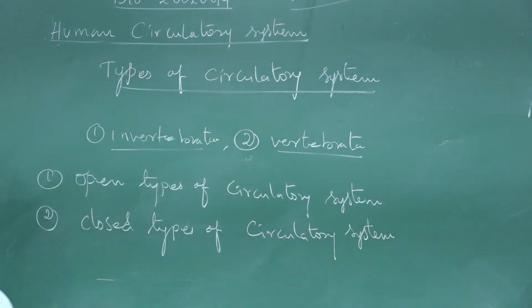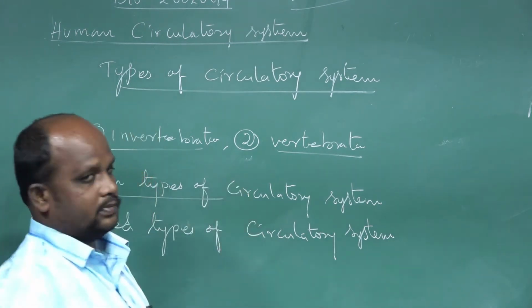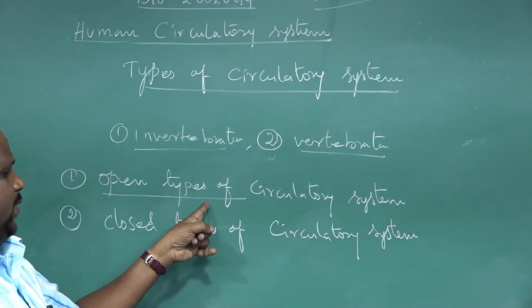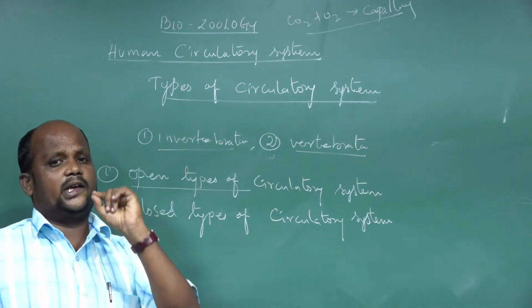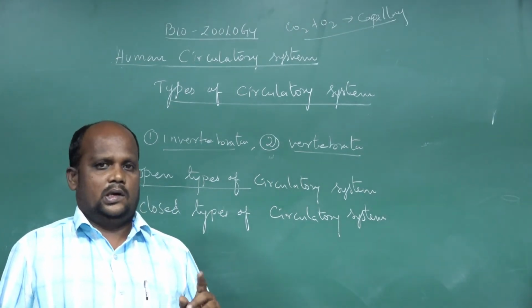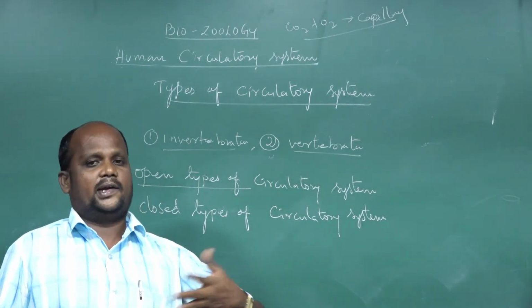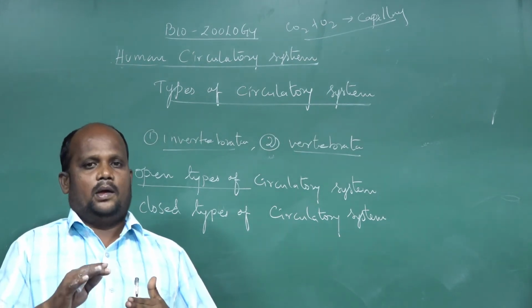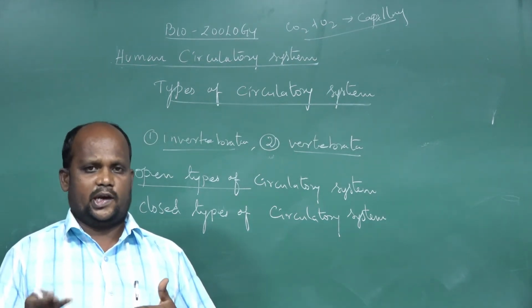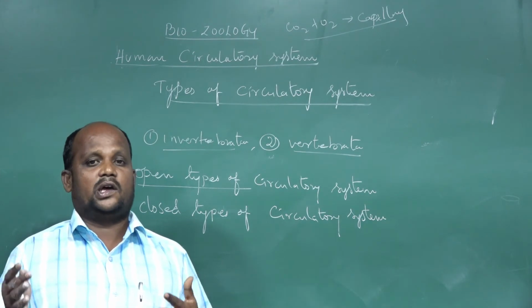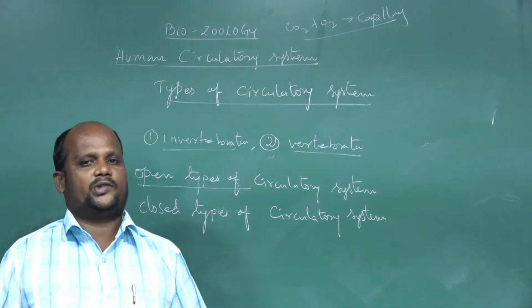Listen, what is the open type of circulatory system? In some animals the heart is a pumping organ, but in some other animals the heart is totally absent and the blood vessels act as the circulatory system. Some other animals have a heart, but the blood vessel is absent.